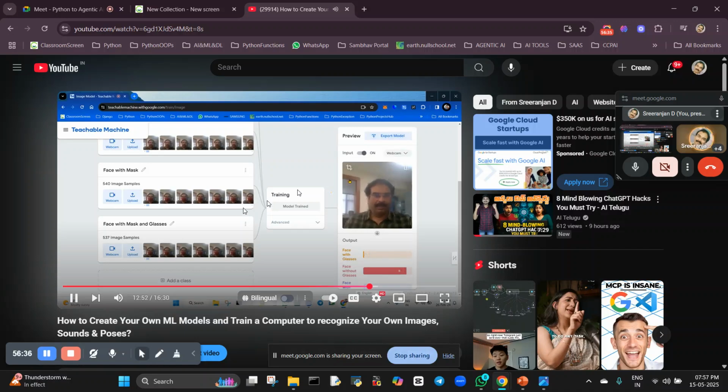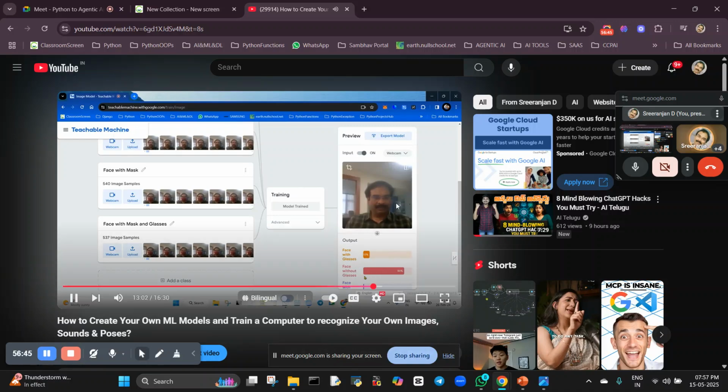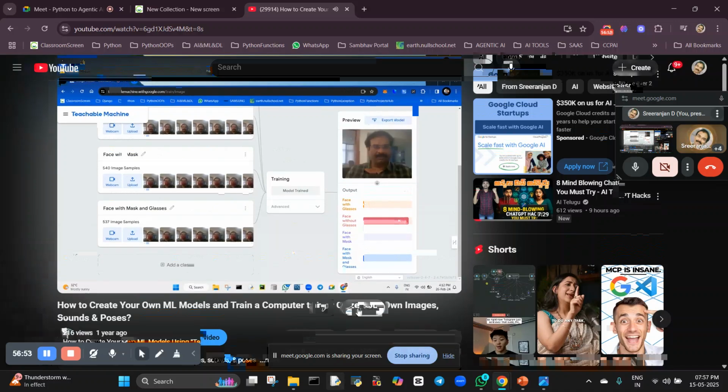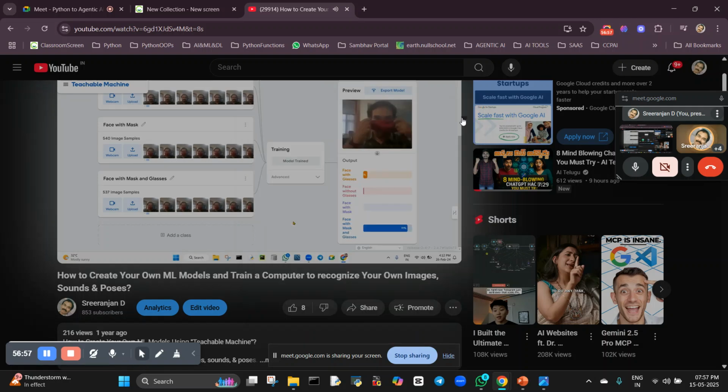See here, you can see the application helpful to create your own kind of model. We'll call it a model using algorithm. Okay. So see here, I'm showing my face on the web camera. You can see the different classes. Face without glasses, it is showing the percentage accuracy. Face without glasses. Face with mask. You can watch this video after finishing your demo. Now we'll use the mask. You'll come to know how machine learning works. Neural networks, which one will give the deep learning accuracy. Okay, we are going to explain.